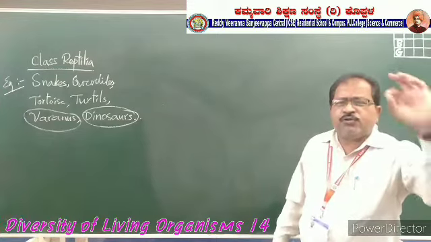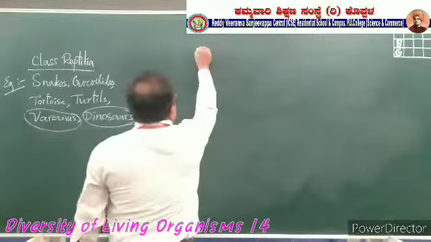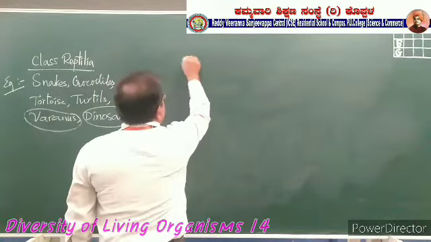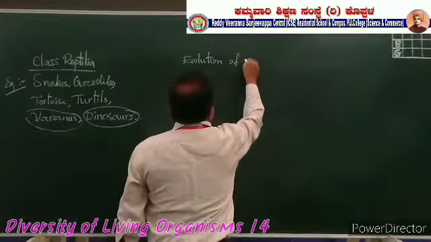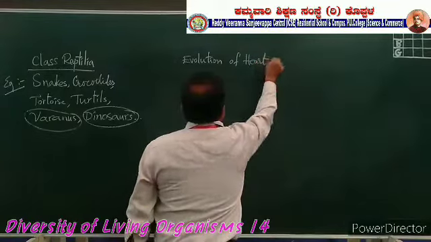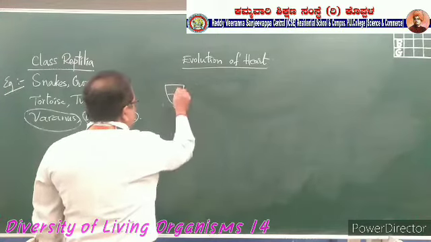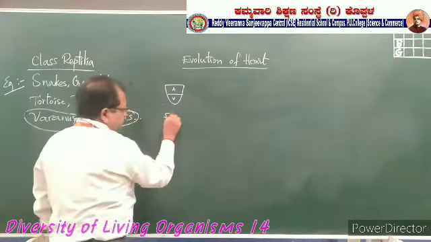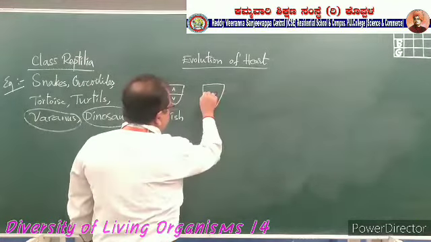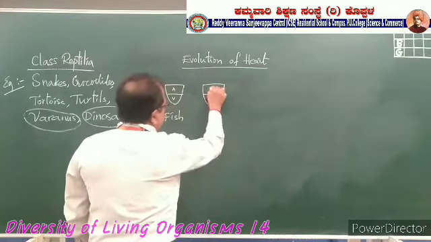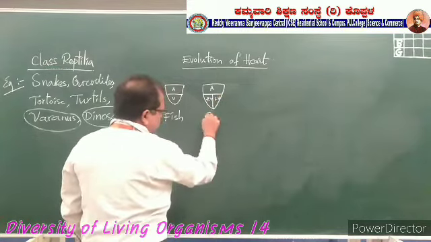an incompletely divided four-chambered heart. We will see this actually. The evolution of heart: auricles, ventricle. This is in fish. Auricles, right ventricle, left ventricle. This is frogs.